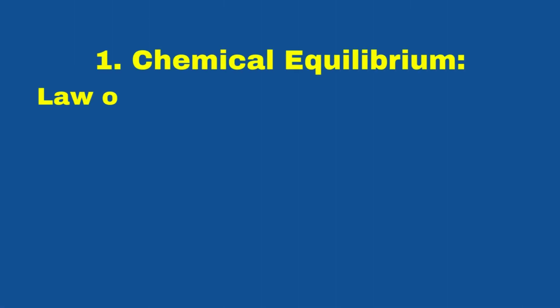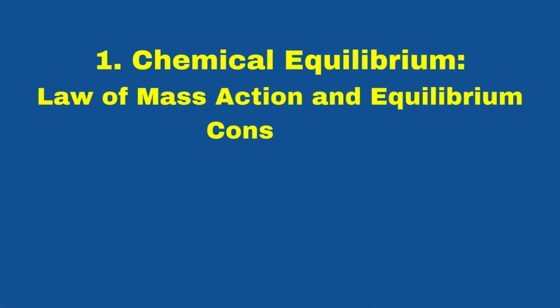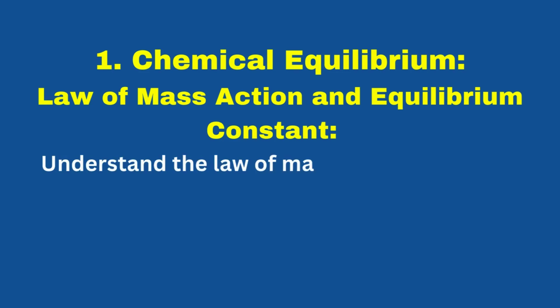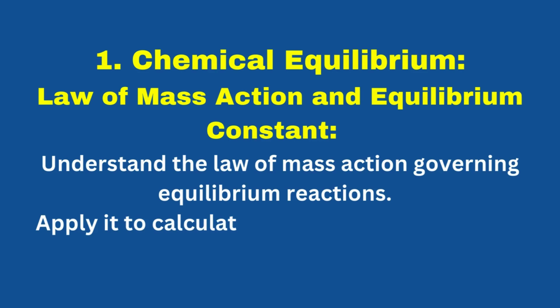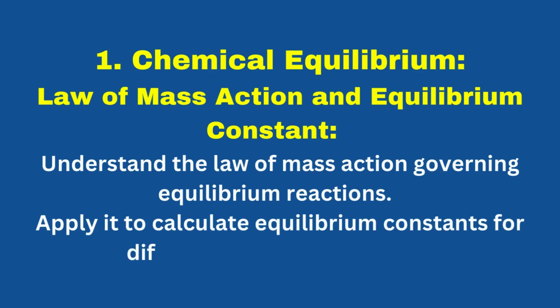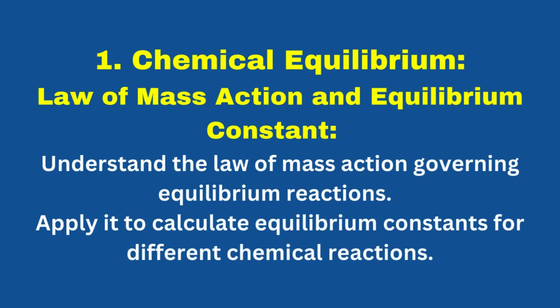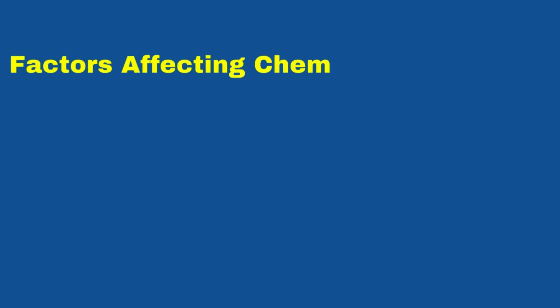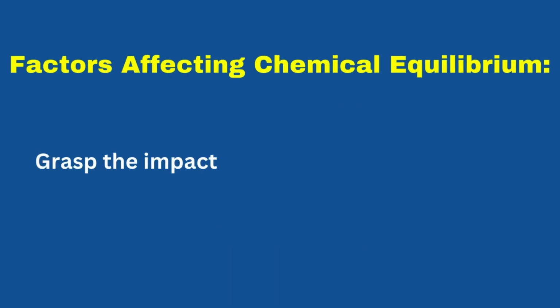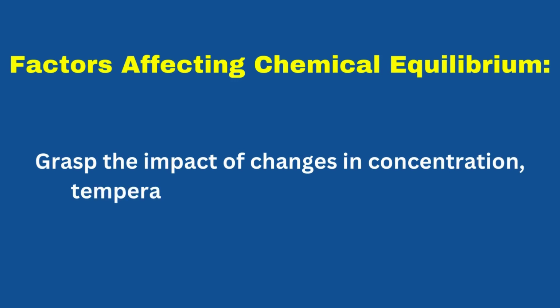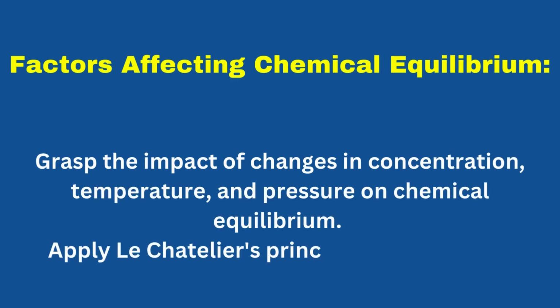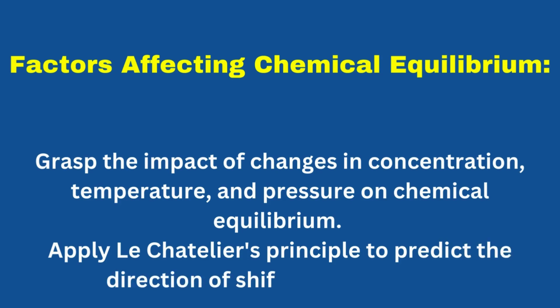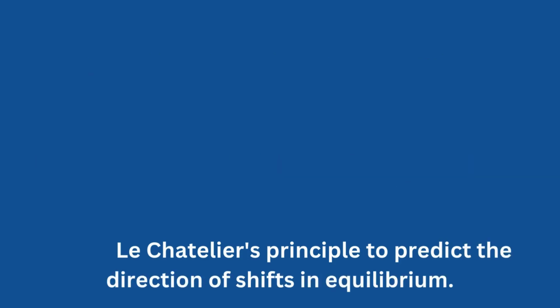Number 1. Chemical Equilibrium. Law of mass action and equilibrium constant. Understand the law of mass action governing equilibrium reactions. Apply it to calculate equilibrium constants for different chemical reactions. Factors affecting chemical equilibrium. Grasp the impact of changes in concentration, temperature, and pressure on chemical equilibrium. Apply Le Chatelier's principle to predict the direction of shifts in equilibrium.